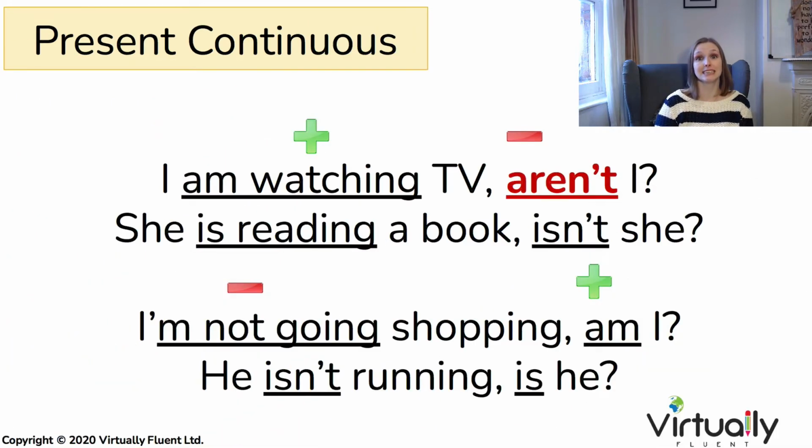Moving on to the present continuous tense, just remember to watch out for that I am becomes aren't I as a question tag. I am watching TV, aren't I? She is reading a book, isn't she? I'm not going shopping, am I? He isn't running, is he?